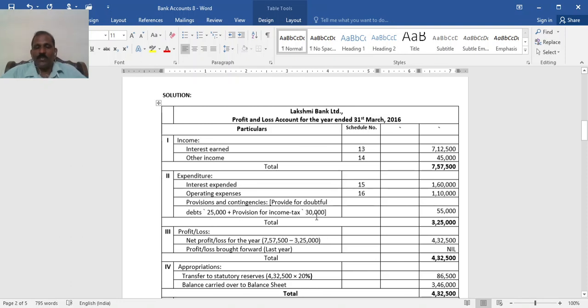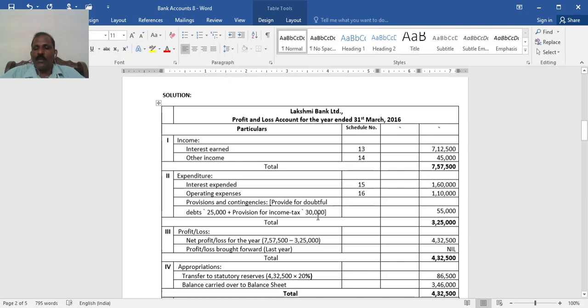Here the amount is given, but sometimes a percentage will be given. If a percentage is given, like in the previous problem, you have to find the current year profit by considering total income minus total expenditure including the other provisions. Then on that profit the percentage of tax must be provided. So it is 25,000 plus 30,000, total 55,000. Total expenditure will be 3,25,000. When you subtract, 7,57,500 minus 3,25,000, 4,32,500 will be the profit. Profit from the previous year is nil.